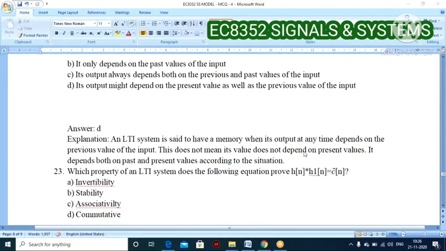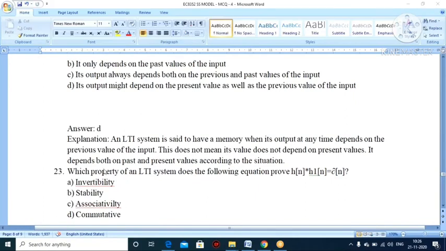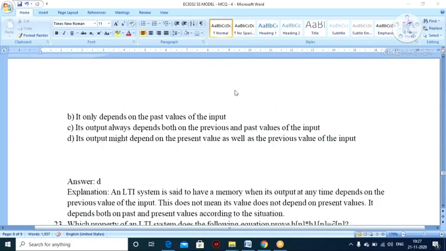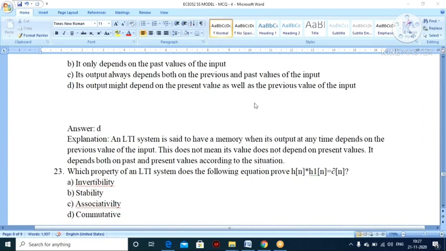An LTI system is said to have memory when its output at any time depends on the previous value of the input. This does not mean it does not depend on the present value. It depends on the past as well as present value according to the situation. So option D is the correct one. Then only our system is said to be a memory system, otherwise it is said to be a memoryless system.